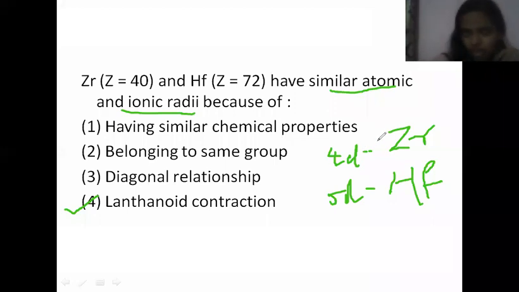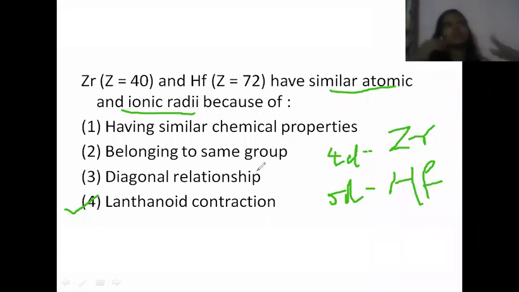In the periodic table, you have to be familiar with the D block elements also. Zirconium comes under the 4D series, and hafnium comes under the 5D series of D block elements. And hafnium is just down to zirconium in the periodic table.